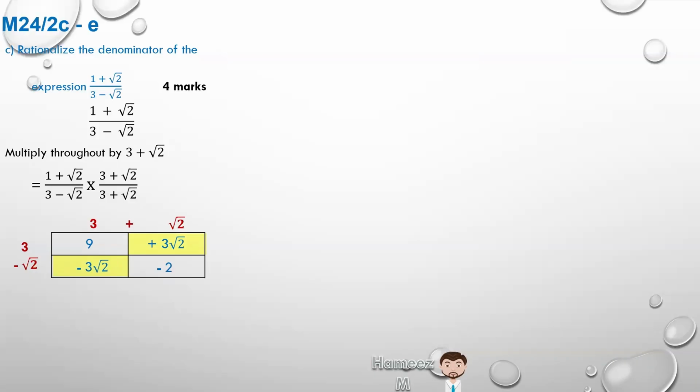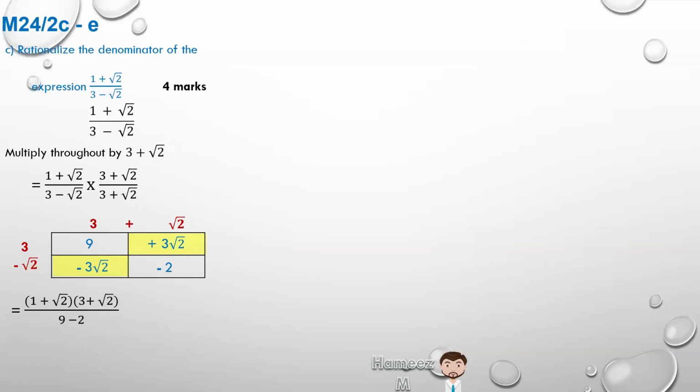So when we think about rationalizing, what we're really doing is trying to put it into a form where a plus b times a minus b gives a squared minus b squared, right? And those squares mean that we remove the surds in the denominator. So when we rewrite this, it'll be 1 plus root 2 times 3 plus root 2 all over, what's the denominator? 9 minus 2. There are no surds there anymore, which means that we can simplify.